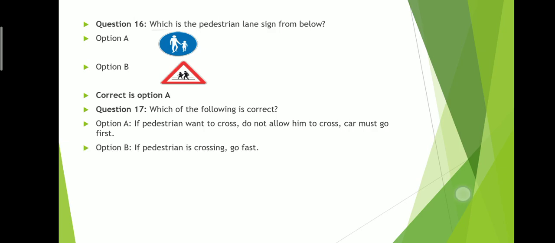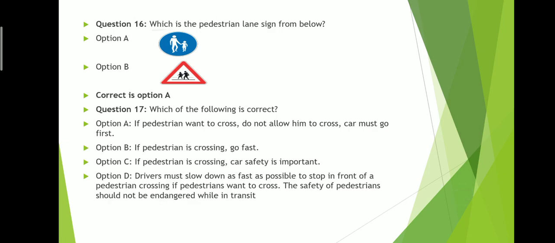Which of the following is correct? If a pedestrian wants to cross, you do not allow them to cross; the car must go first. Pedestrian is crossing, go fast. Pedestrian is crossing, car safety is important. Drivers must slow down in front of a pedestrian crossing. If a pedestrian wants to cross, they have to stop also. The safety of pedestrians should not be endangered while in transit. The correct option is option D. Remember this concept: pedestrians come first. If they are crossing, you have to slow down, you have to stop.